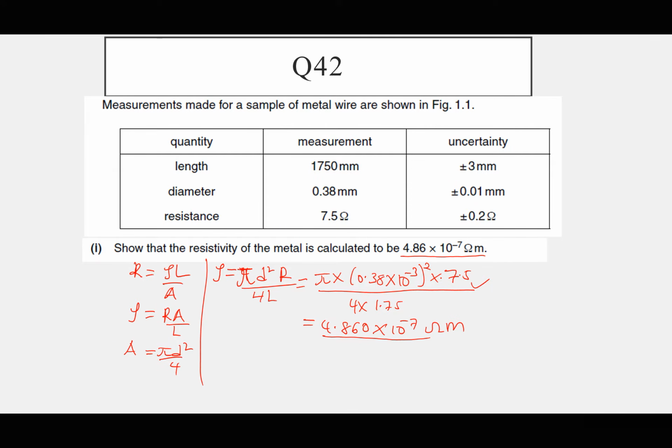So we know we have come up with an expression that resistivity is πd²R over 4L. They have given us the length as 1750 plus or minus 3, the diameter d as 0.38 plus or minus 0.01, and the resistance as 7.5 plus or minus 0.2 ohms. In our next question, I expect we may be asked to find the absolute uncertainty.